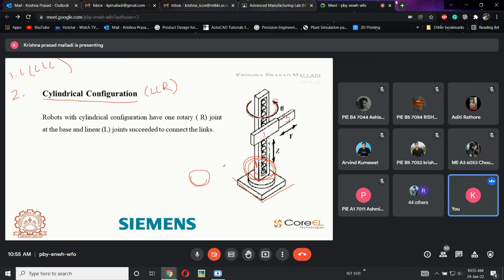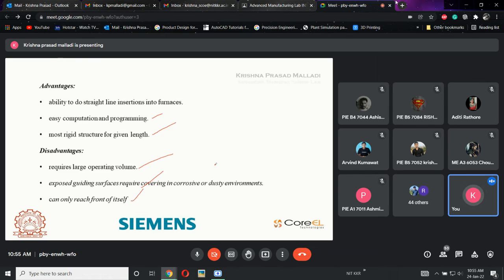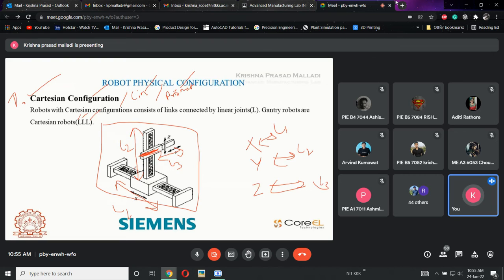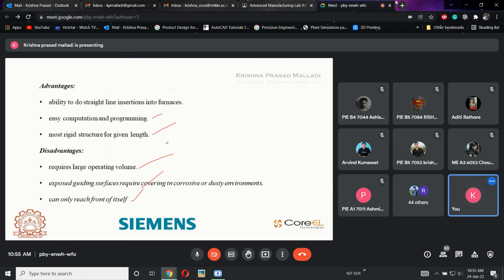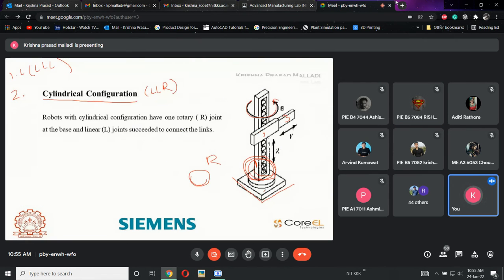So first one is a rotary. See, which is not possible here. Is there any rotational here? No, sir. Is it possible to rotate L1 or L2, L3? No, sir. It is not possible. Why? Because everything is a linear joint here, whereas here there is a waist. By using that waist, we are going to rotate the first link or first arm in a theta direction. That is the first one, R.